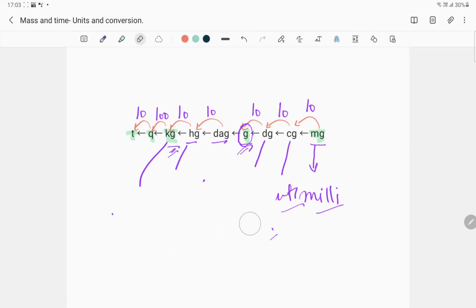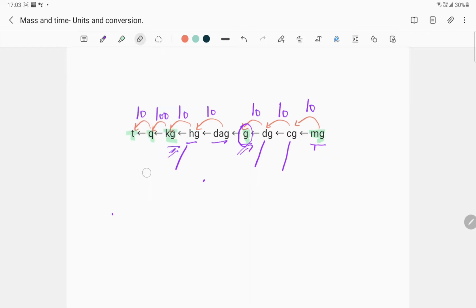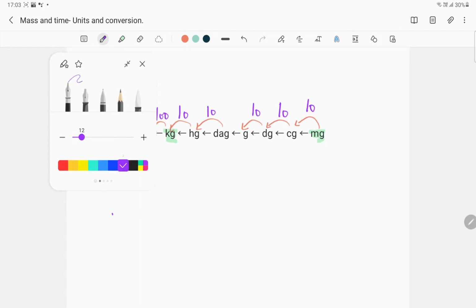Let me just clear up the screen to make it more visible and better looking, and then we'll proceed. Just give me a teeny weeny minute. All right, here I have a clearer screen, and let me have a thicker pointer.